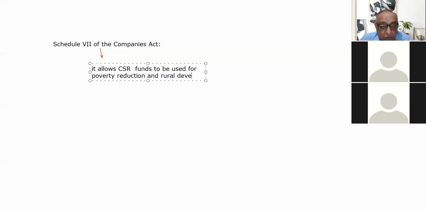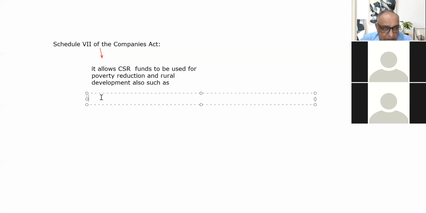So what are the various projects? Number one, it is clause 1 of the 7th schedule which is mentioned there. According to this clause 1, what is there?